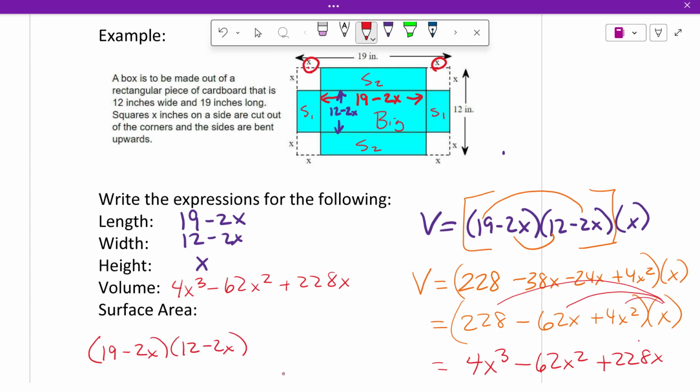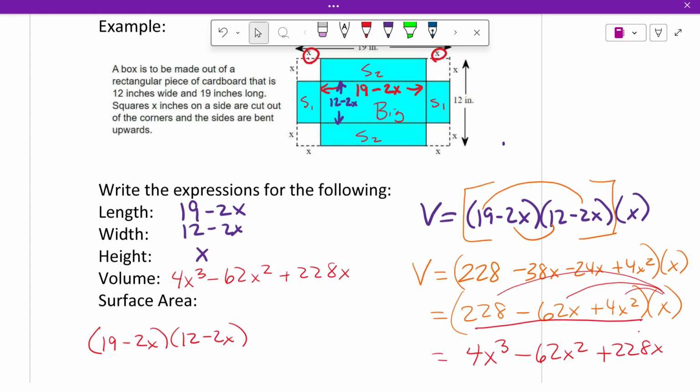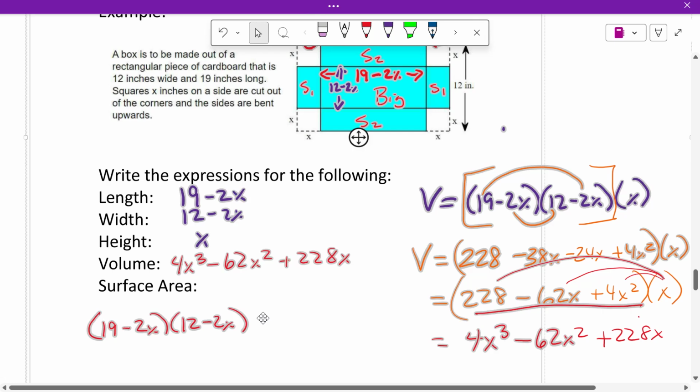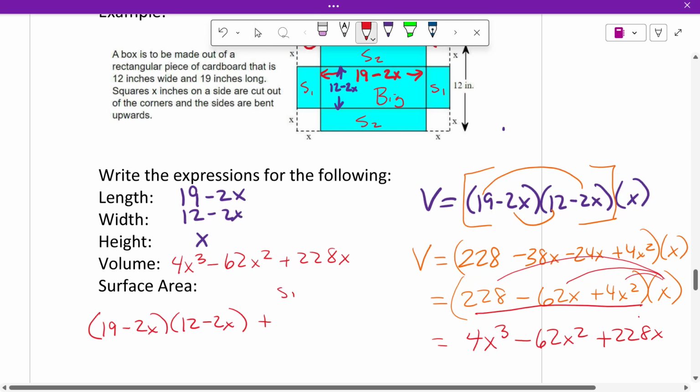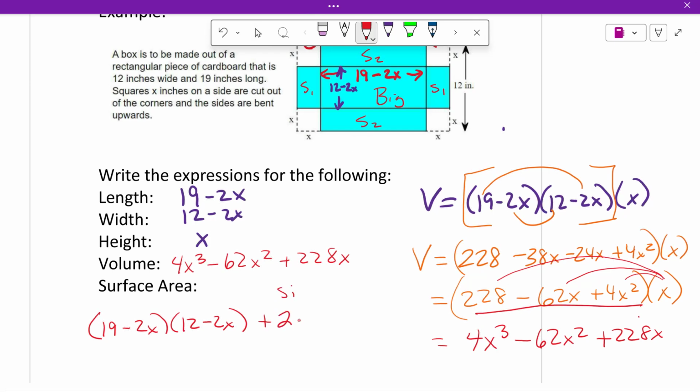Well, didn't we already do that once? Isn't that this one right here? Okay. So then we have side 1, and there's two of them. Two side 1s. Now, side 1 is the length, which is 12 minus 2x, times the width, which is x.